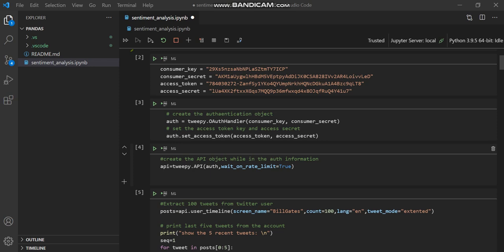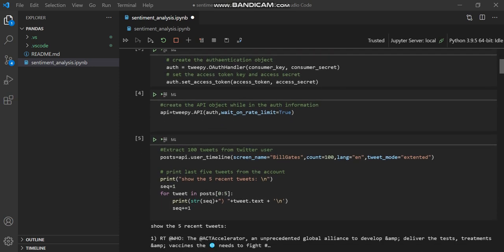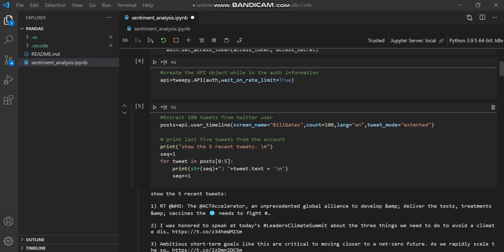After that, I create the API object while passing in the auth information, using api equals tweepy.API, and here I give auth and wait_on_rate_limit equals True. Basically, I want to fetch my data within a limit, so I give that. Okay, and here I write another line: post equals api.user_timeline.